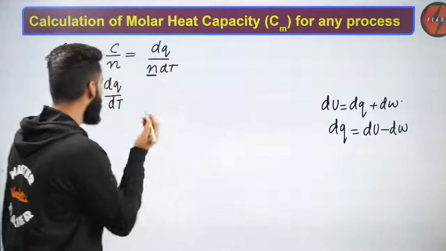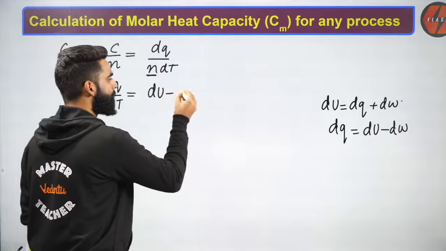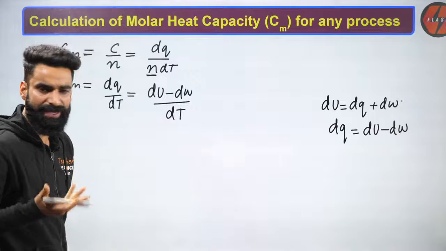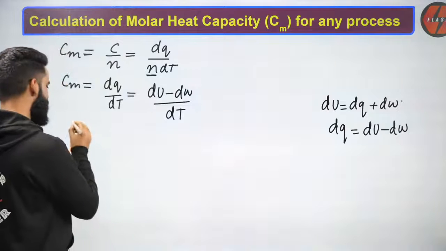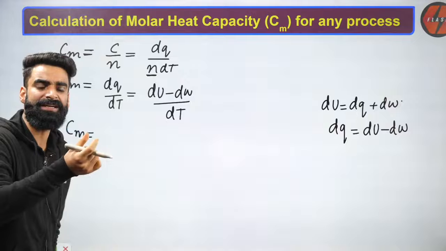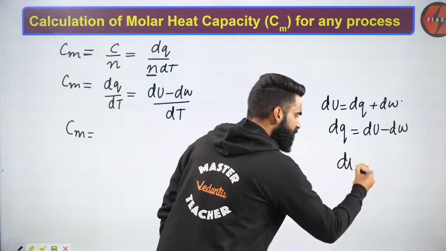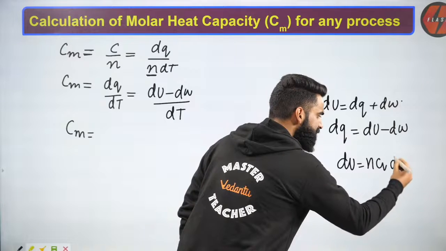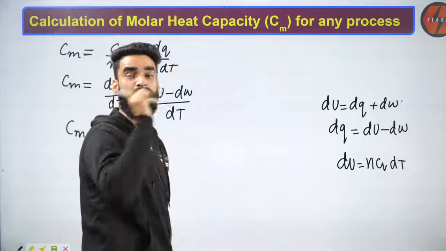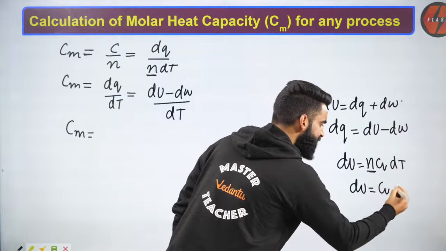Yes. Now I'm going to replace this dQ right here. It becomes dU minus dW divided by dT. Yes, I can do that. Now, people, Cm will be equal to this. What is dU? Small change in internal energy for 1 mole of ideal gas. dU, as you all must know, is equal to nCv dT, for n moles of ideal gas. But right now I have already taken 1 mole of ideal gas, so the n value will be equal to 1. So dU will be equal to Cv dT.